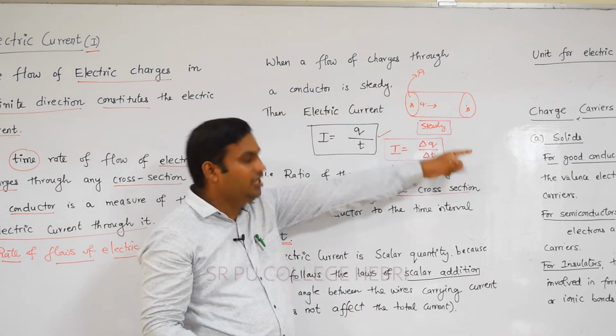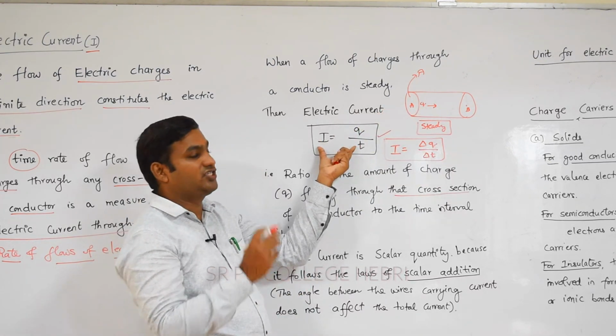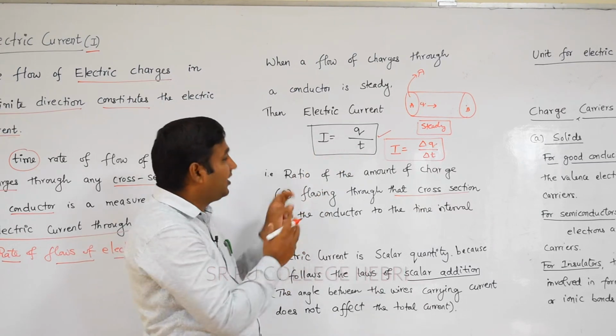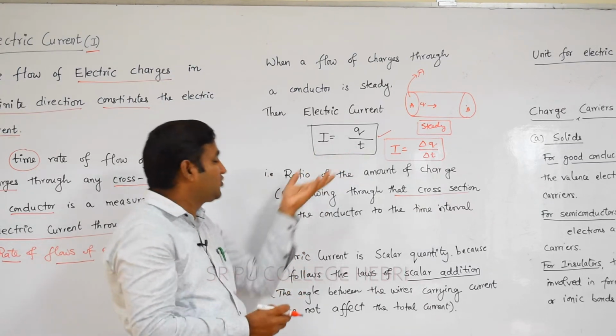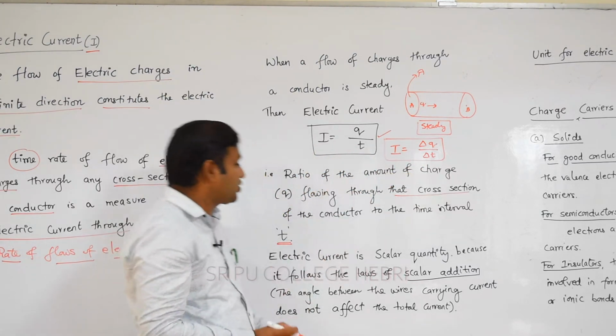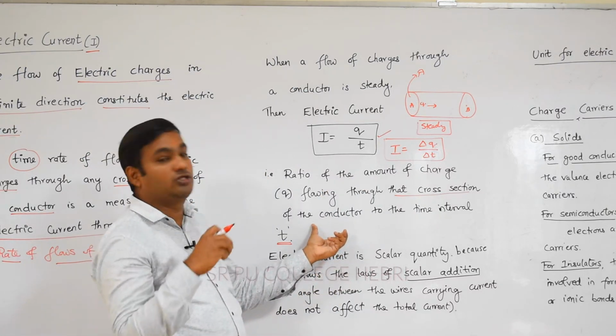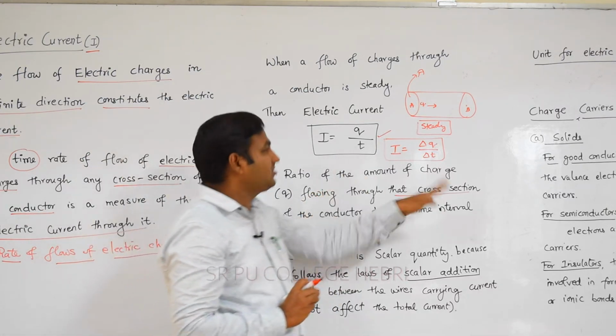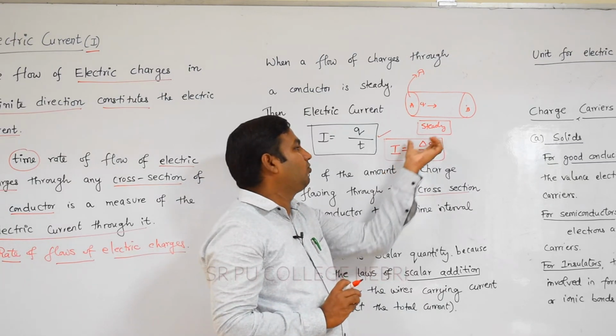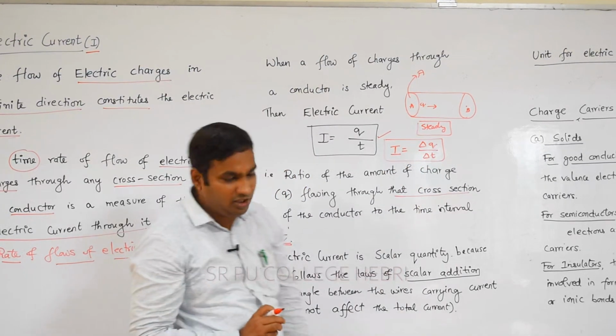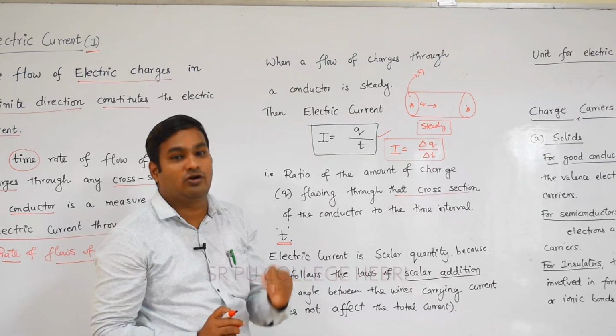In a given time interval t, Q amount of charge is flowing steadily from one end to another end. We denote it by the equation I is equal to Q by T. It also provides a definition: the ratio of the amount of charge Q flowing through that cross section of the conductor to the time interval t. If it is not steady, we denote I is equal to delta Q divided by delta T, if the charge flow is not steady.